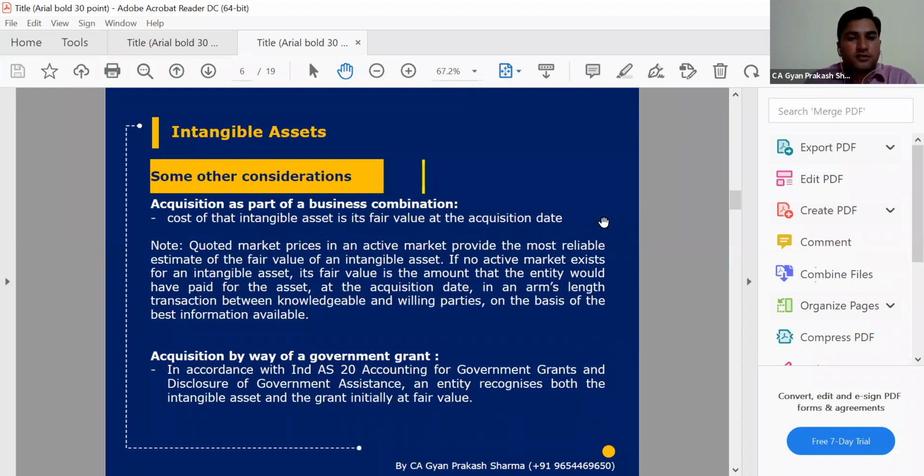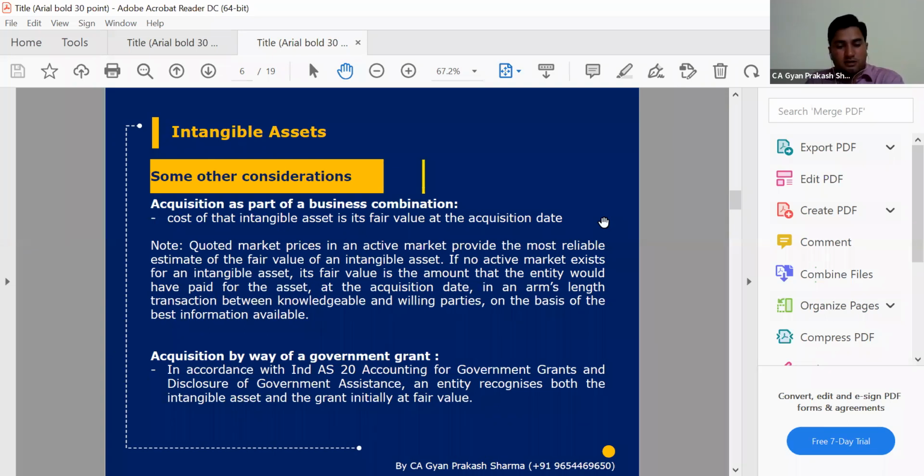The question will start, like our main game will start from here, with business combination. So in any acquisition where we have obtained some asset in a business combination, we know that assets are acquired on a fair value basis. Generally all assets are acquired either on a costing basis or a fair value basis. So whatever value has been identified by our independent valuer team or our management based on due diligence will be the fair value, and will be our intangible asset, but there should be proper justification.